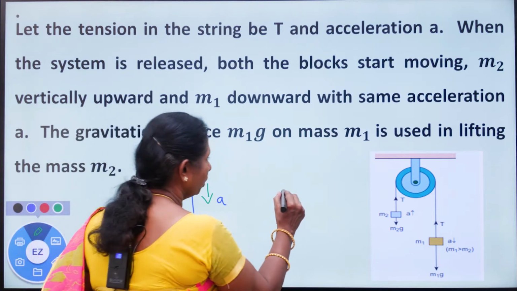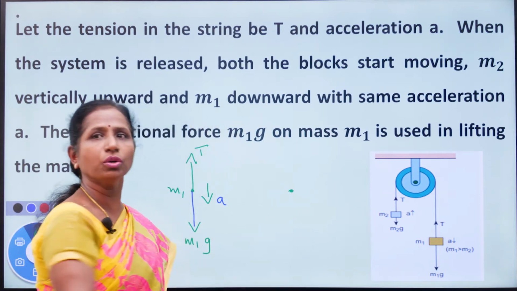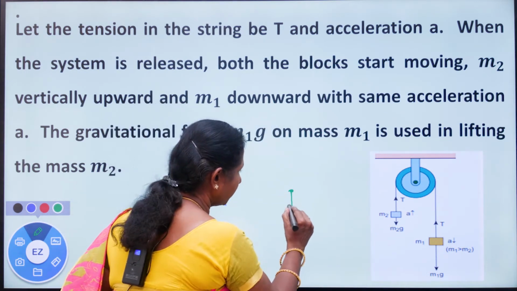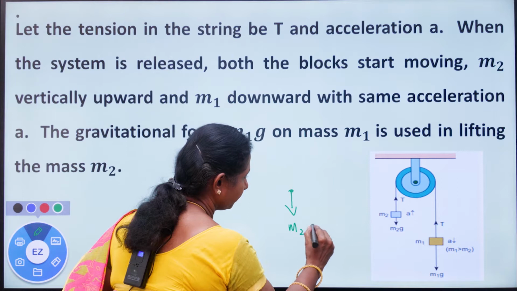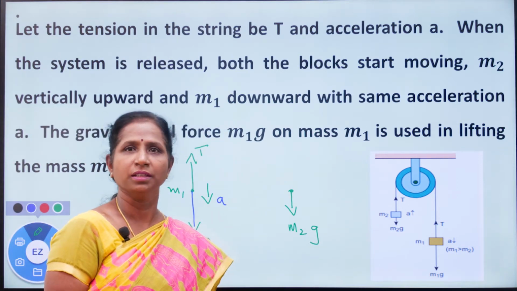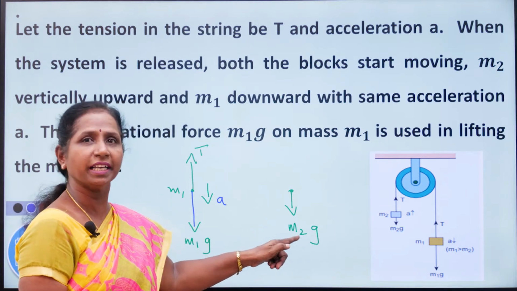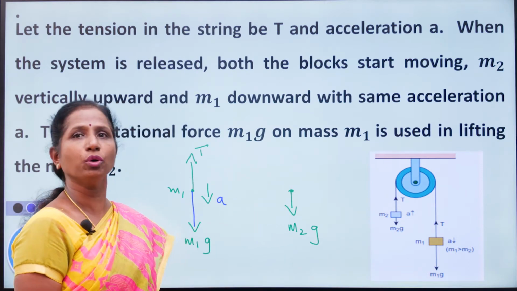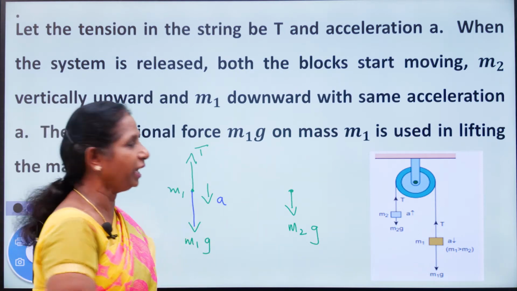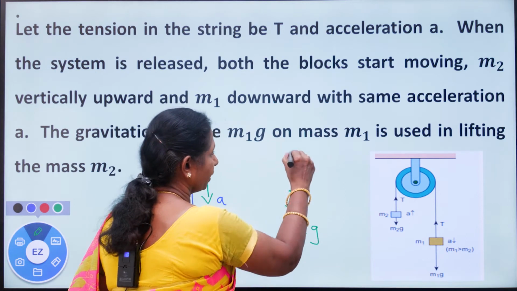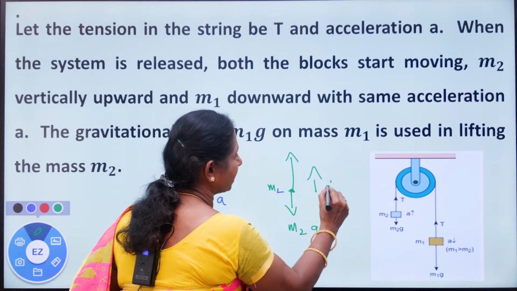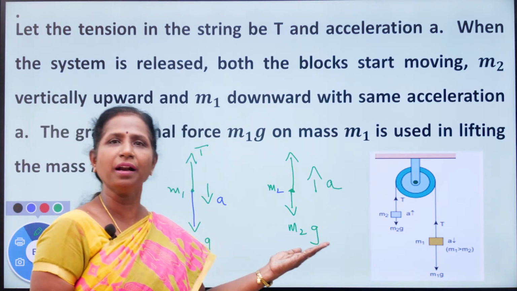Then for mass m2, how do we draw the free body diagram? m2g acts in the downward direction. Compared to m1g, the length of m2g should be smaller because m2 is less. m1 is greater, m2 is lesser, therefore the length of m2g should be less than m1g. Keep it in mind. Now tension is acting in the upward direction. So this is mass m2, and acceleration is acting in the upward direction. So this is the free body diagram for mass m2.